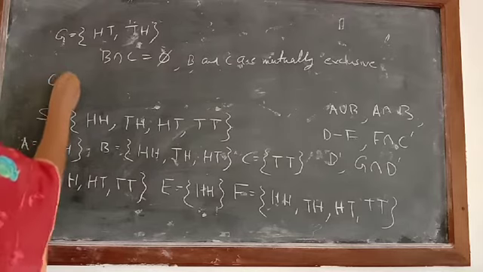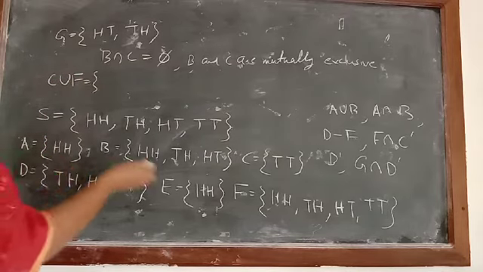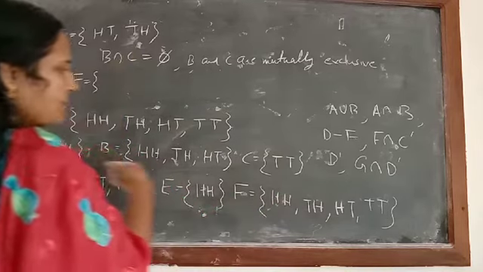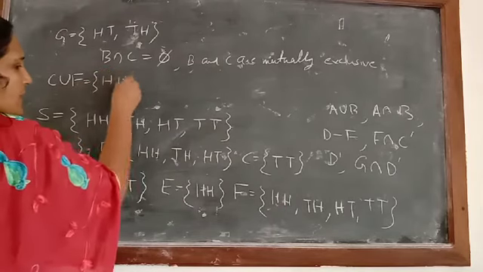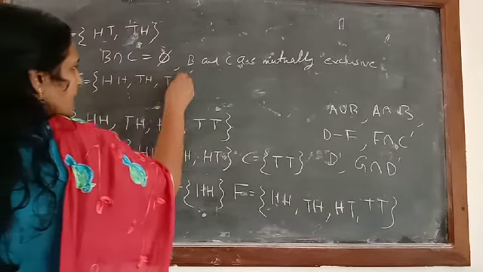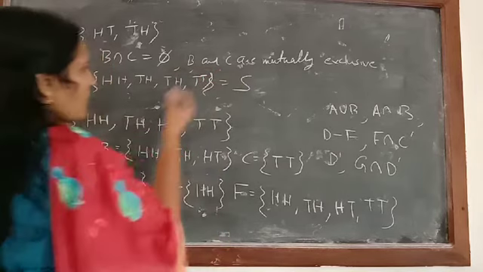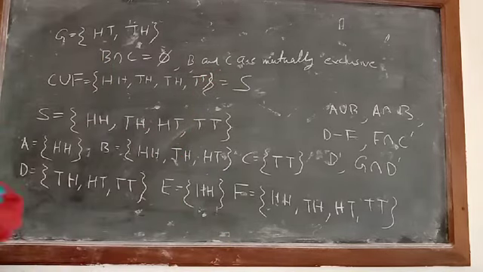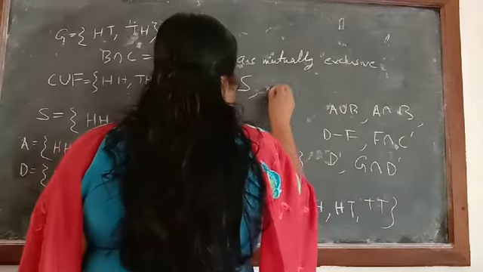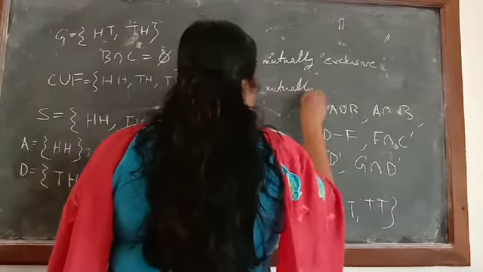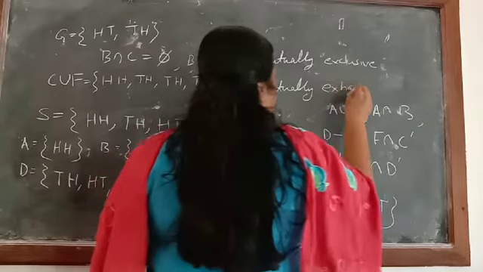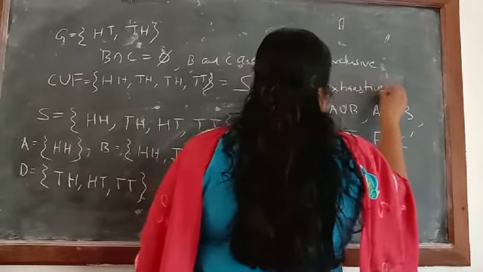If we write C union F, F already describes the whole sample space, so all elements come: HH, HT, TH, TT. So this is equal to the whole sample space S. So you can write down, yes, they are mutually exhaustive.